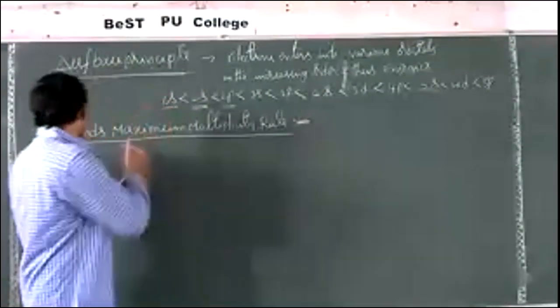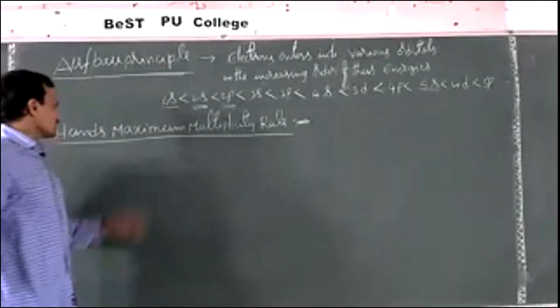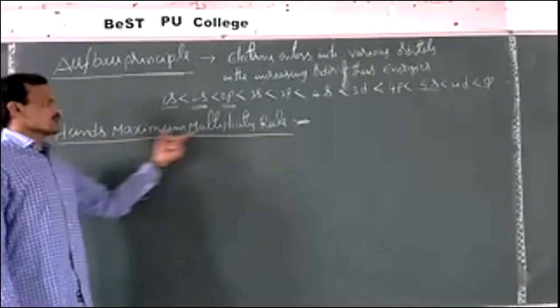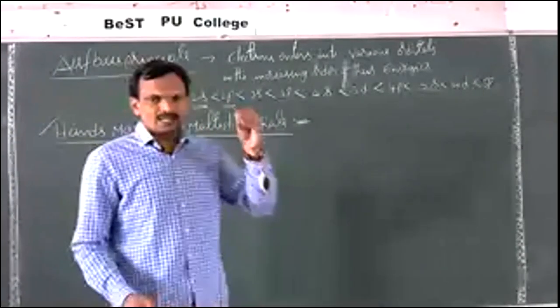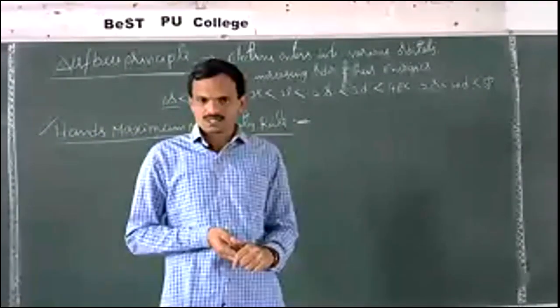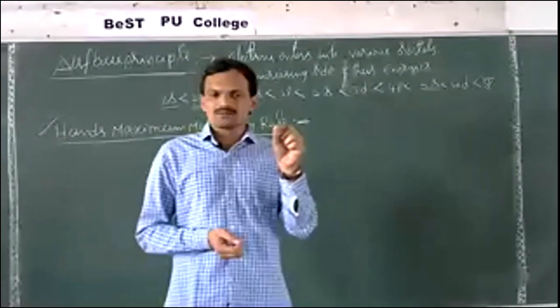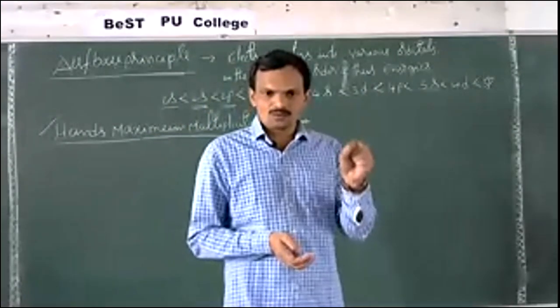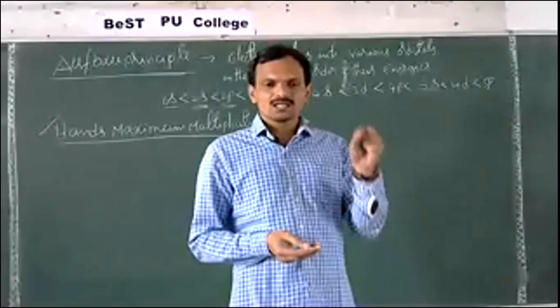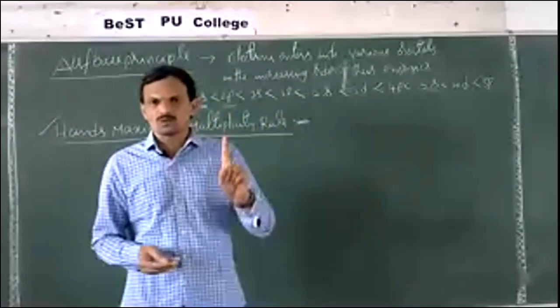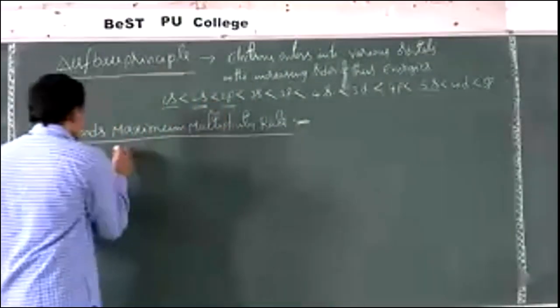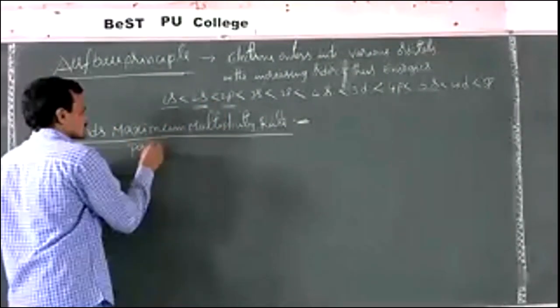That is followed by Hund's maximum multiplicity rule. It means that in a set of degenerate orbitals, the pairing of electrons takes place only after each degenerate orbital is filled with one electron.